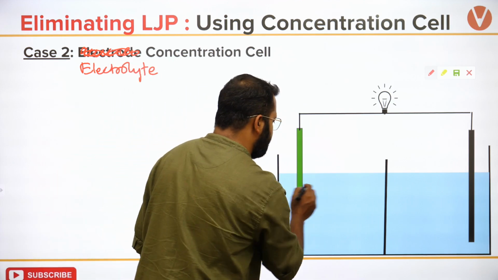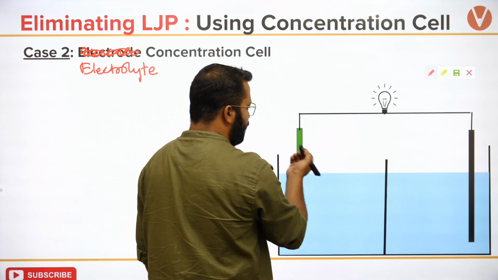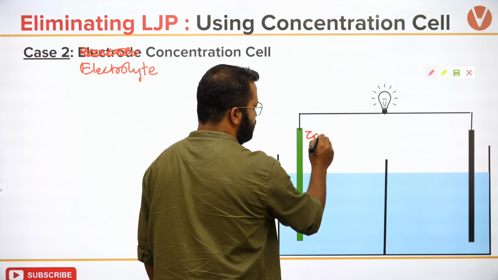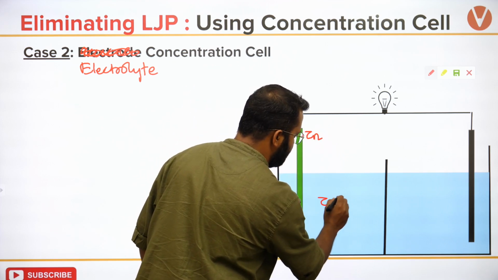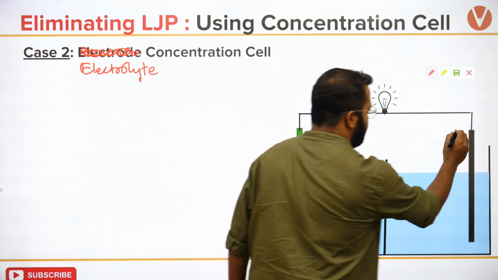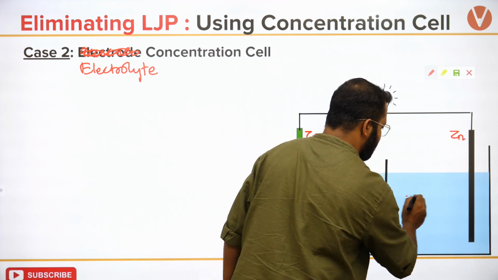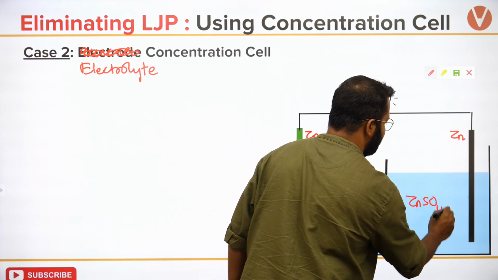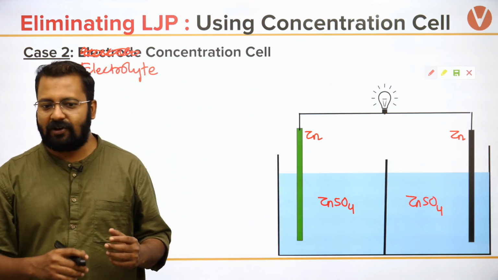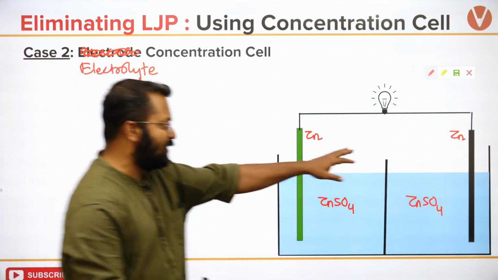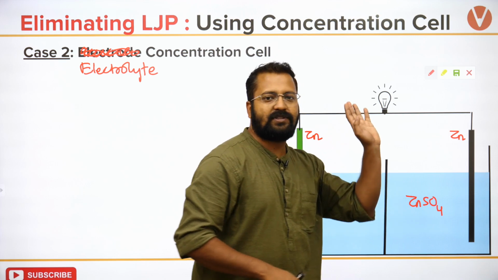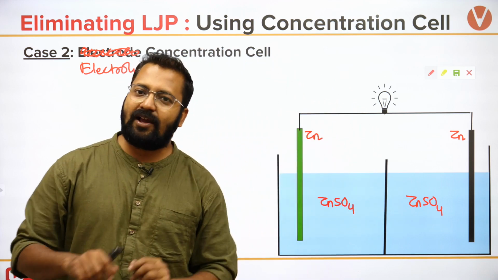So let's say there is an electrode like zinc, and this is zinc sulfate, and this is also zinc, and this is also zinc sulfate. It looks a little awkward because we are generally programmed to see copper over here and copper sulfate, but this will behave like a concentration cell.